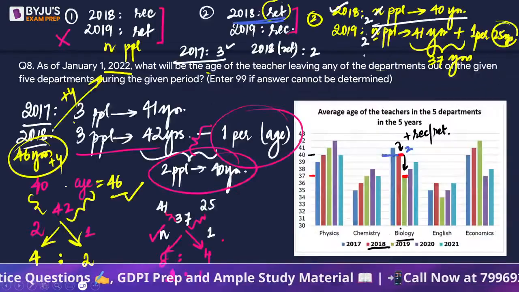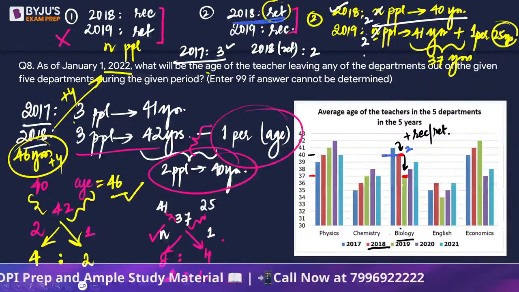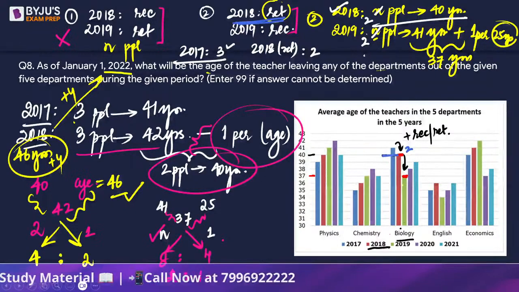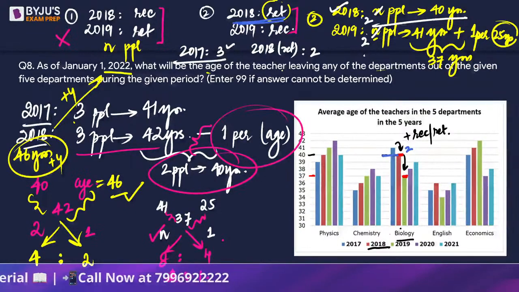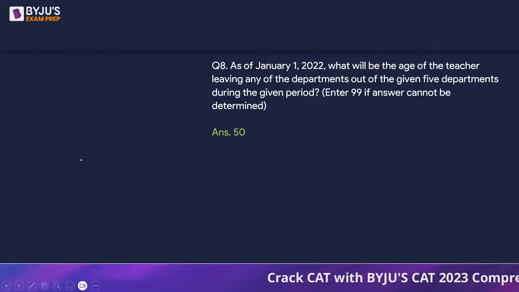ठीक है? So this was a tricky question because there are 2 possibilities, because we did not know how many people were there originally, how many teachers were there. If we had known that, तो ना बहुत सिंपल हो जाता, हमें कभी भी n नहीं कैलकुलेट करना पड़ता. We would have straight away jumped to this part. Or if they would have told us that the person who lives, that person lives around what age, तब भी हमारे लिए आसान हो जाता. Neither of those 2 were given, so we did not know.